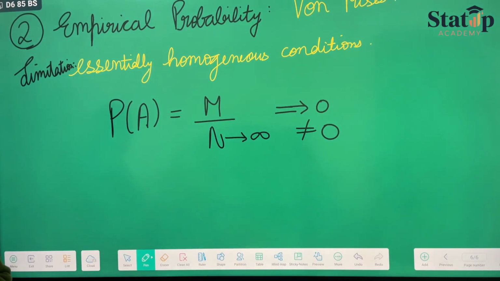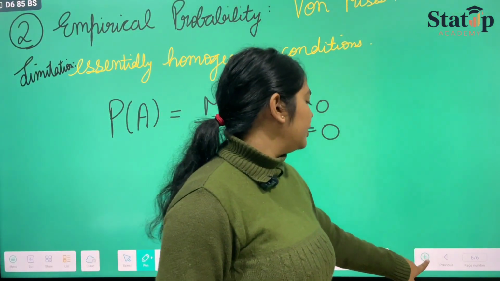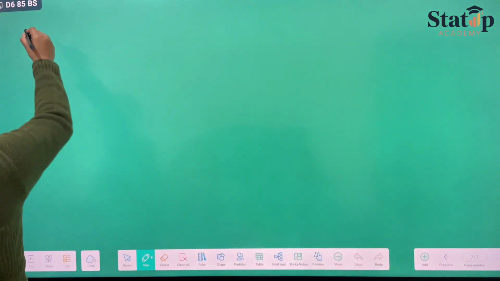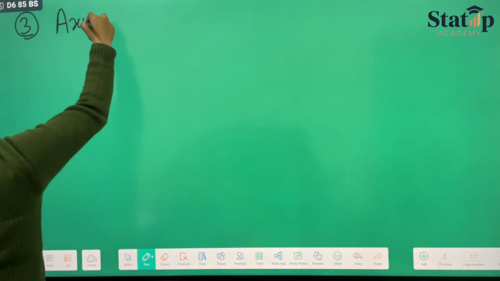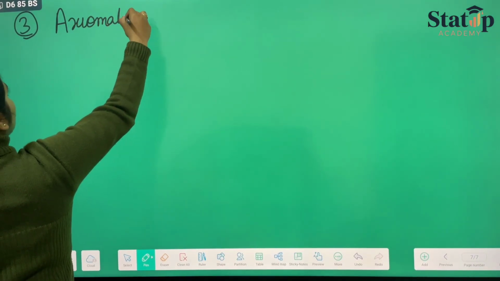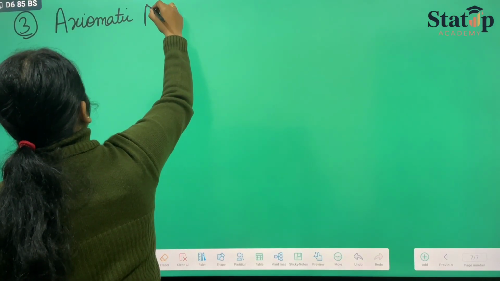So here we will move forward to the final definition of probability, which is considered the best till date, which is the axiomatic definition of probability.